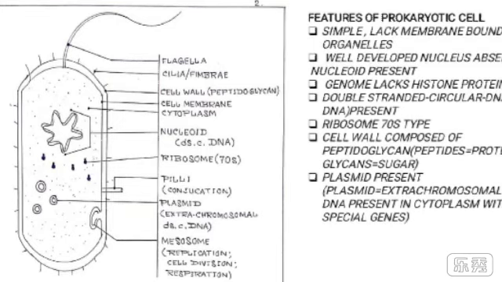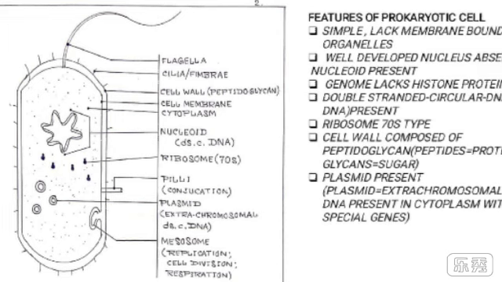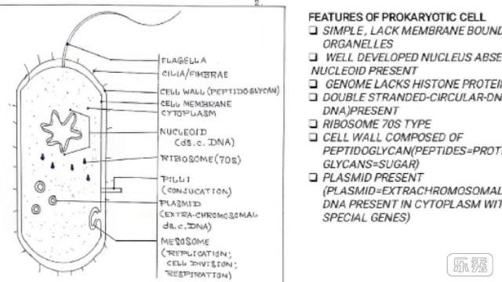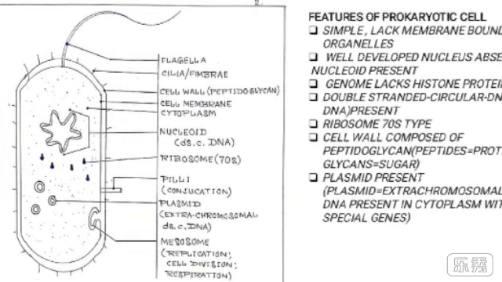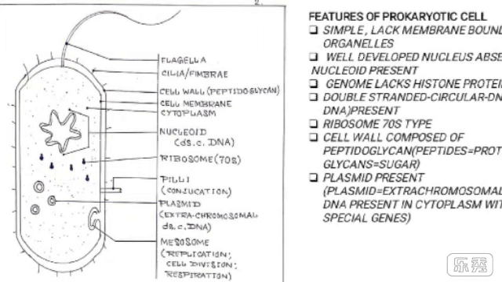Beneath the peptidoglycan cell wall layer, there is a living plasma membrane. The plasma membrane is the same structure present in all cells, whether eukaryotic or prokaryotic.